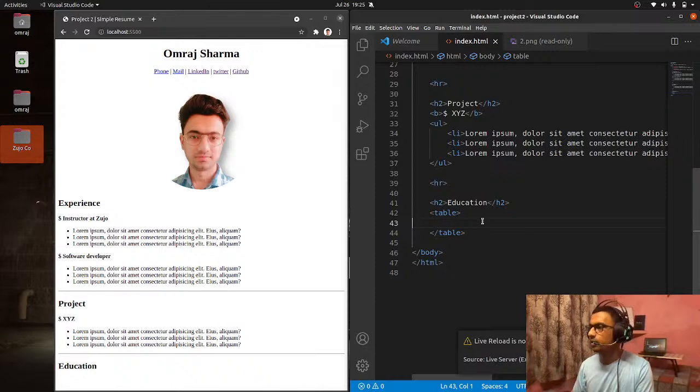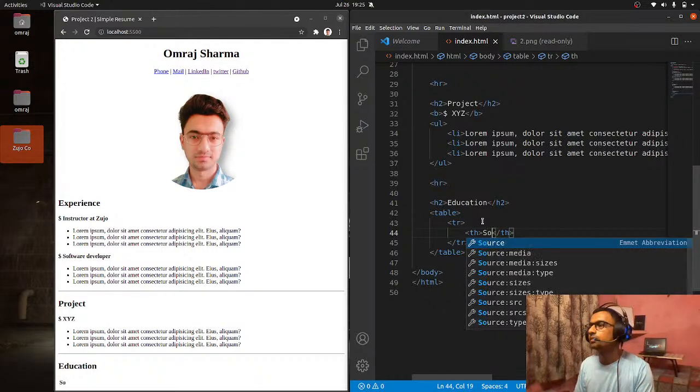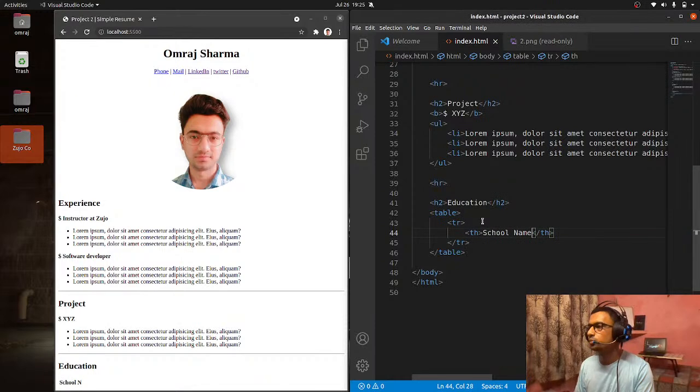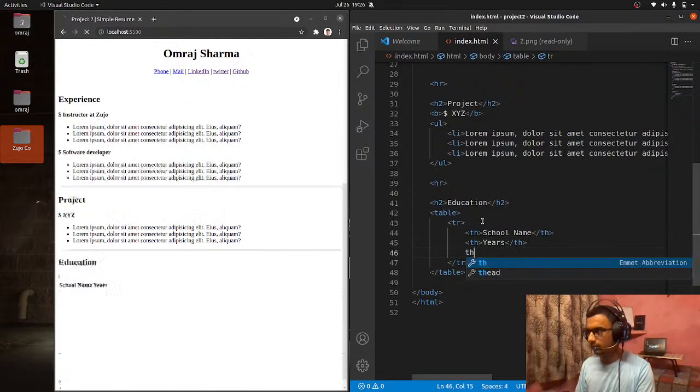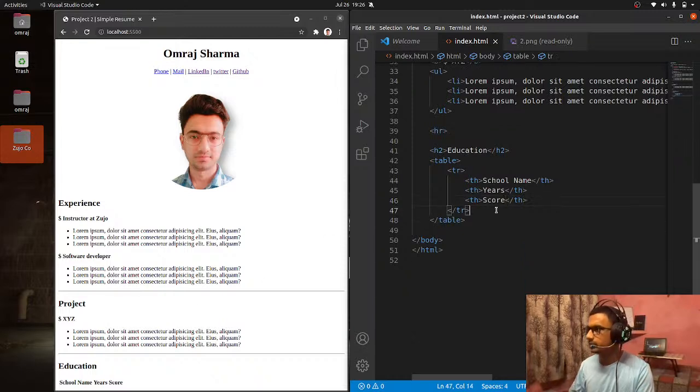The table is not showing because we haven't done it yet. So tables have table rows. In the table rows we are having the table data, but at the top we are having the table heading. So in the heading we are going to have the school name. Next table heading, we are going to have the years. Next table heading, we are going to have the score. Makes sense, right? This is the first row, which is bolded now.